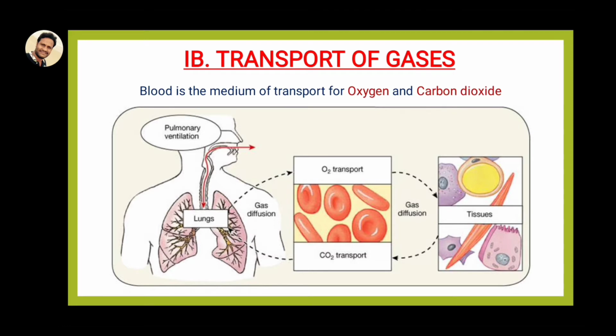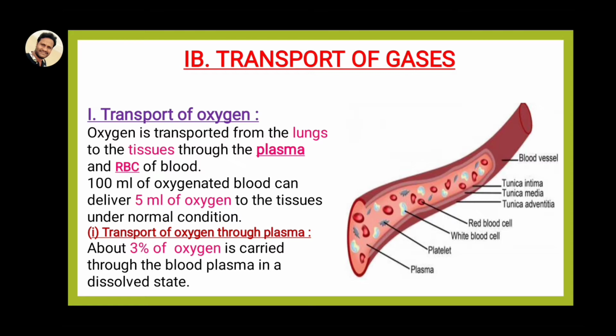So here you see, in this way oxygen from the lungs is carried directly to the tissue level. In these tissues, after some metabolic activities, the wastage carbon dioxide is formed. This carbon dioxide CO2 from the tissue level enters into the lungs. So in this way, two gases are transported in humans: one is oxygen transport and the second one is carbon dioxide transport.